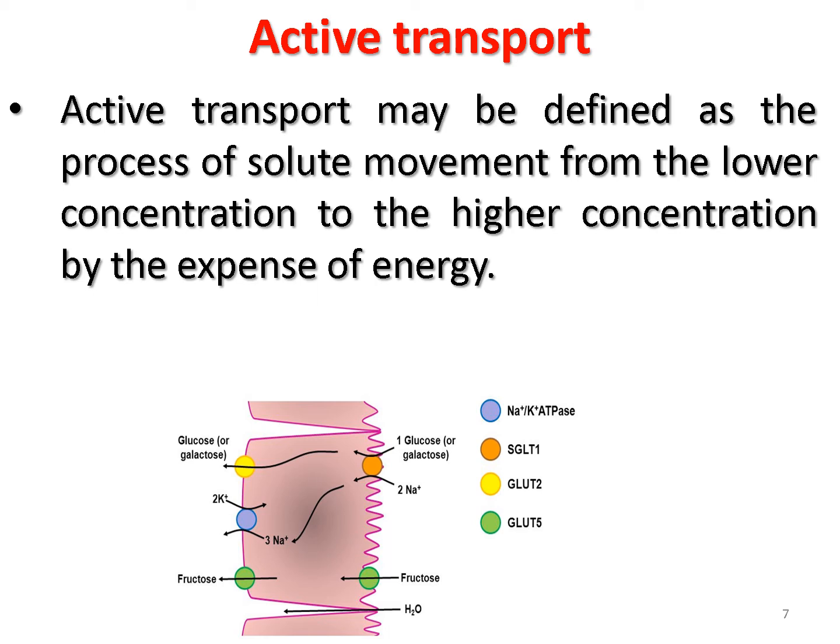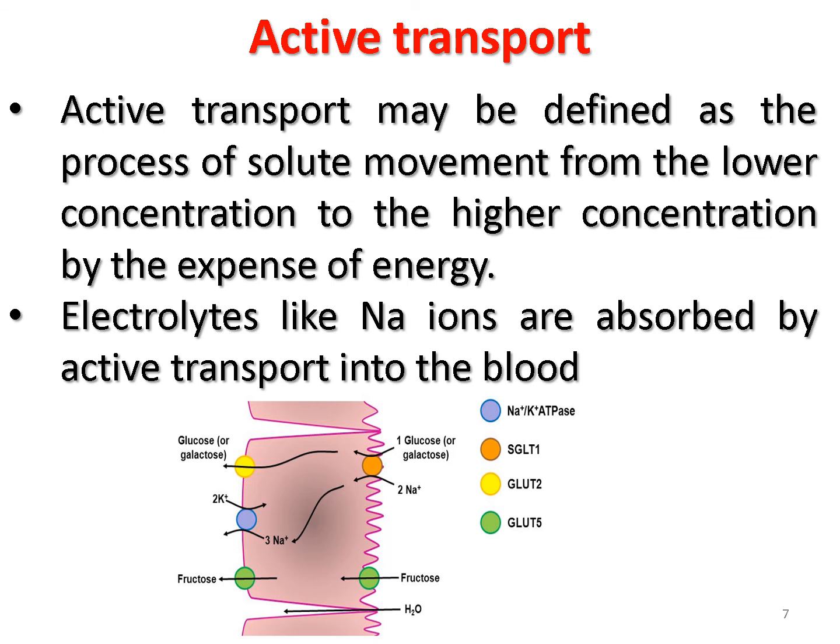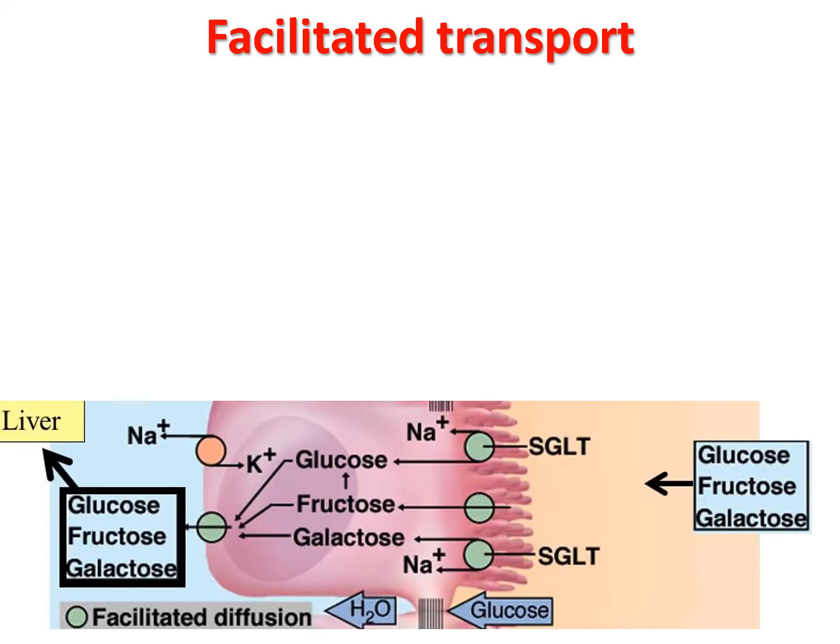So here energy is needed. For example, electrolytes like sodium ions are absorbed by active transport into the blood. That is one example of active transport.